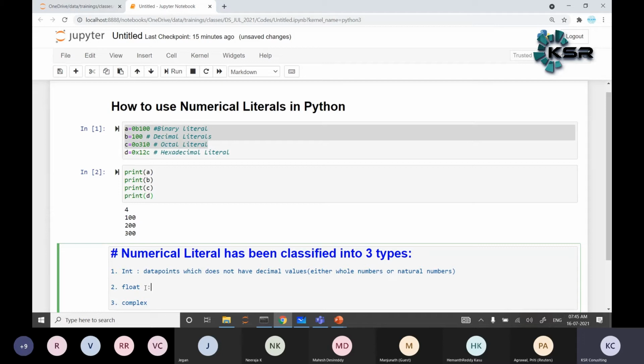Float is nothing but data points which have decimal values. Results are accurate up to 15 decimals.